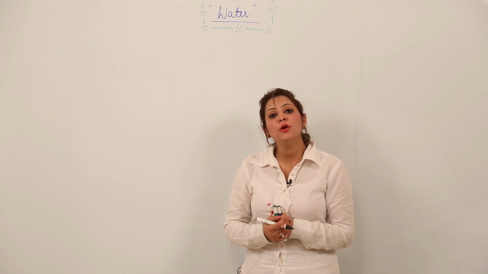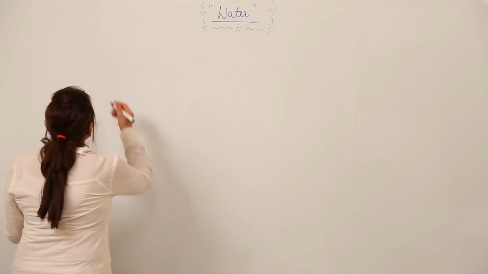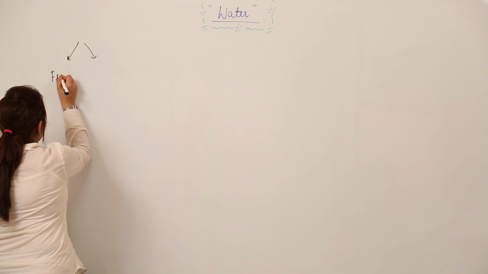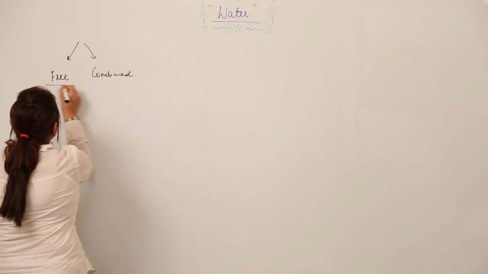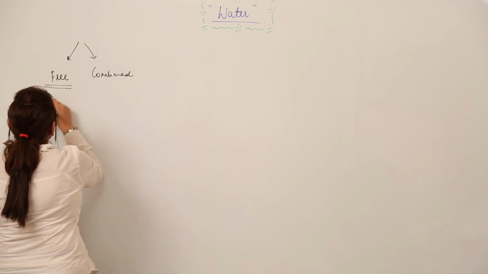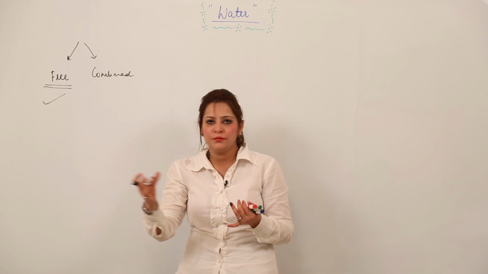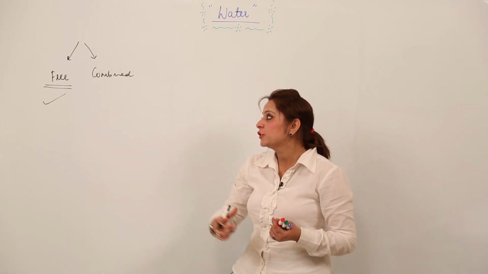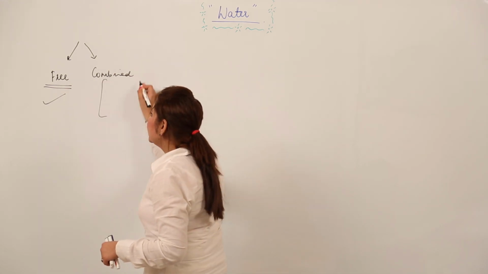Now, as I told you about the states of matter, likewise, you will be surprised to know that water occurs in nature in two forms. It occurs in free form and it occurs in combined form. In free form, as I have told you, it occurs as liquid, mist, and fog. We have just discussed the solid, liquid and gaseous forms in which water occurs. So they are all free forms, and water is found in a combined state as well.